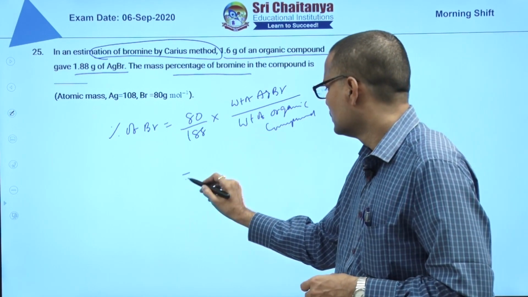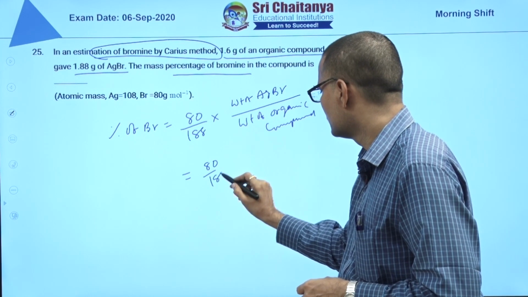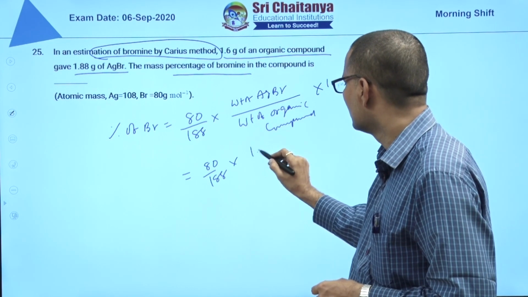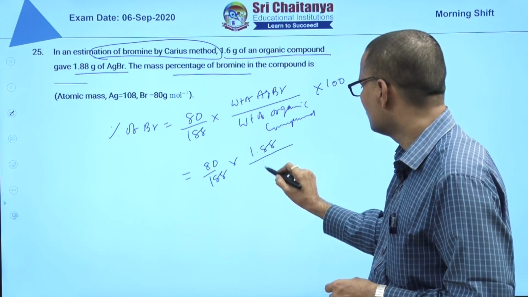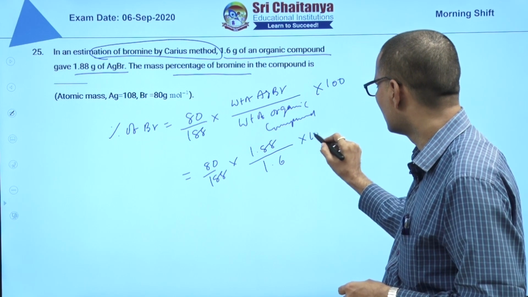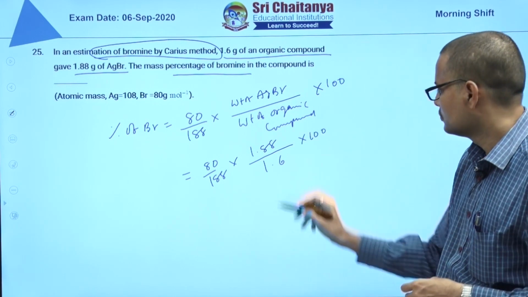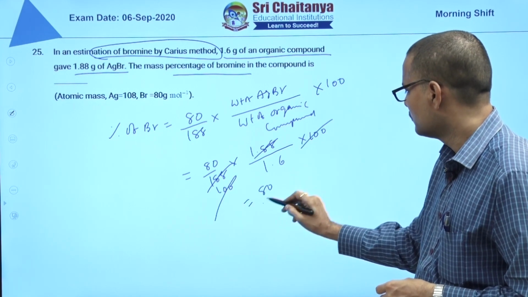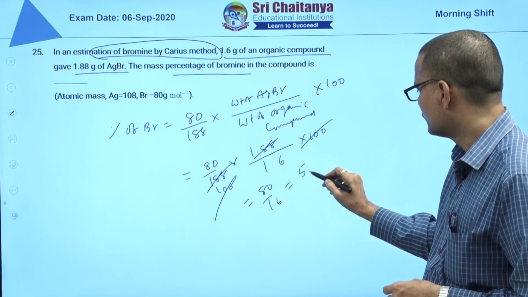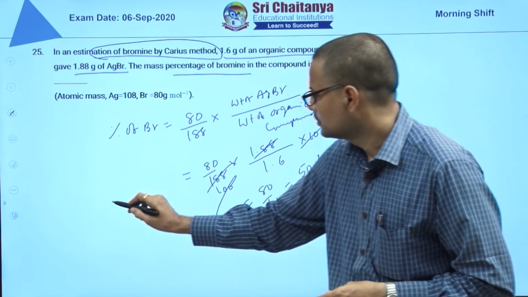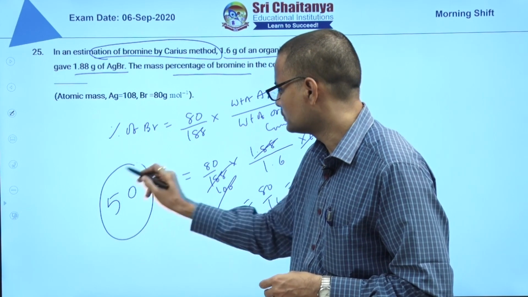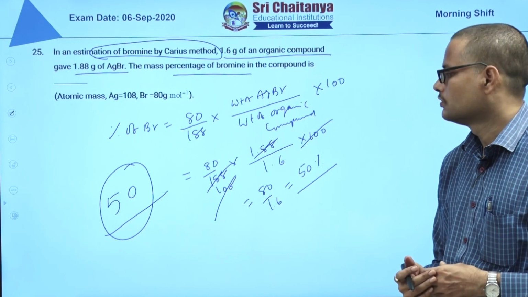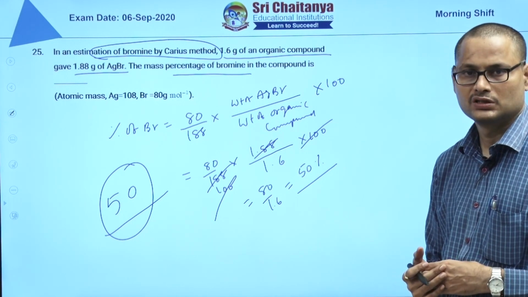The weight of AgBr is 1.88, and the organic compound is 1.6, into 100. So 1.88 and 188 cancel, leaving 80 by 1.6, which is simply 50%. So the answer for the 25th question is 50.